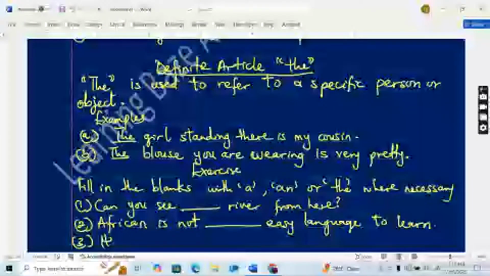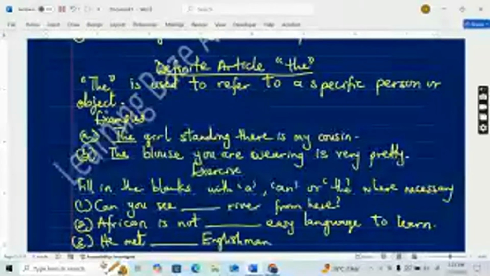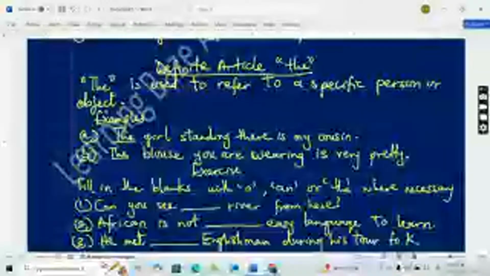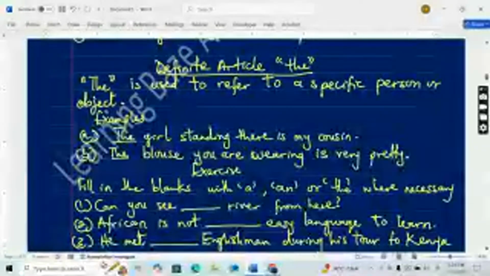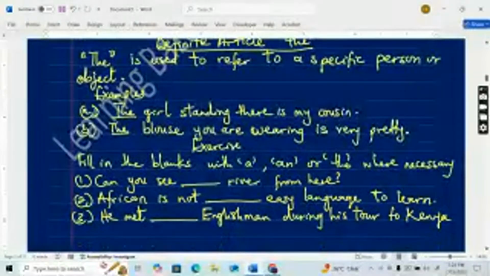Number three: he met dash Englishman during his tour to Kenya. Keep writing. Yes, I know some of you are already giving me the answer. That's good.